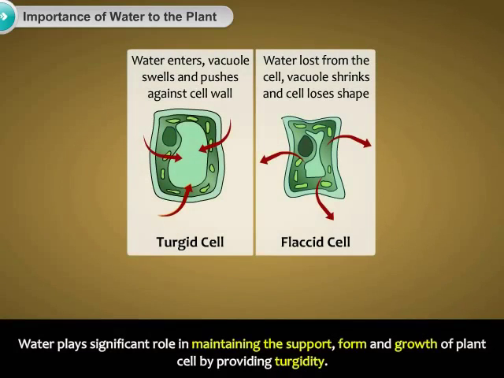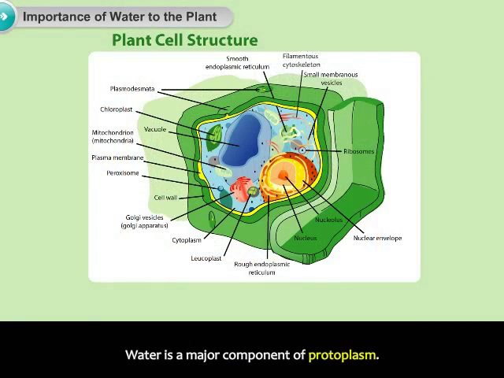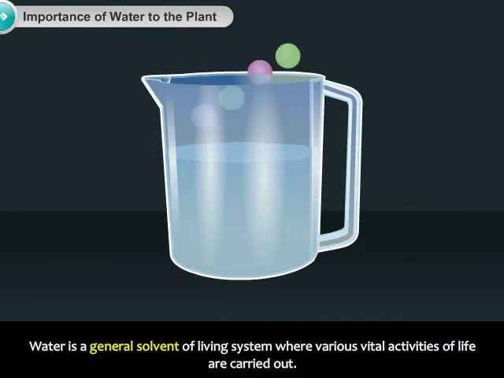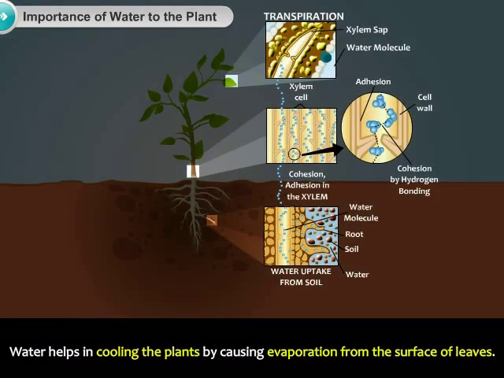Water plays a significant role in maintaining the support, form and growth of plant cells by providing turgidity. Water is a major component of protoplasm. Water is a general solvent of living systems where various vital activities of life are carried out. Water helps in cooling the plants by causing evaporation from the surface of leaves.